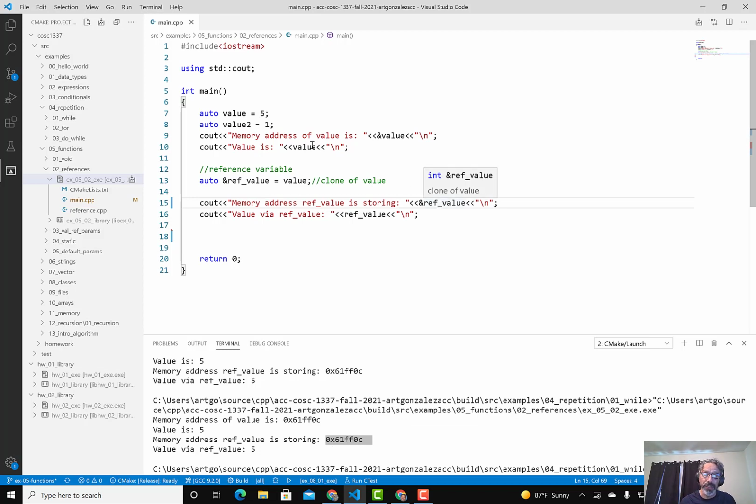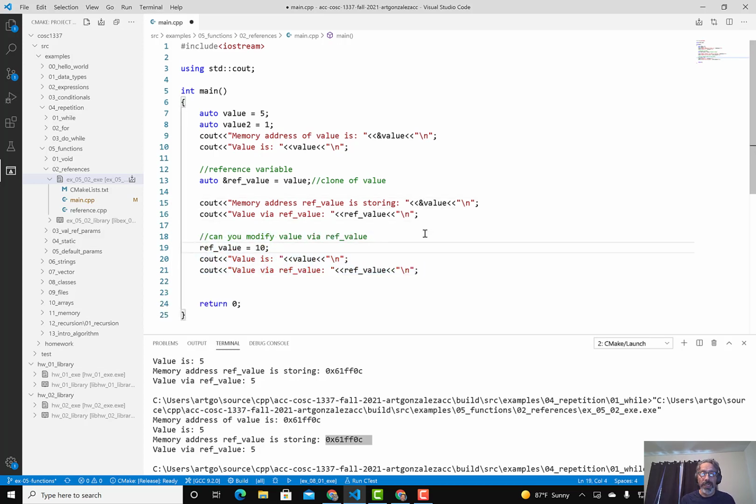So if you get the question like this, then you should be able to say yes, ref value is a clone of value. And then another question you may get is, you may see this statement here and then this statement here, making it a clone.